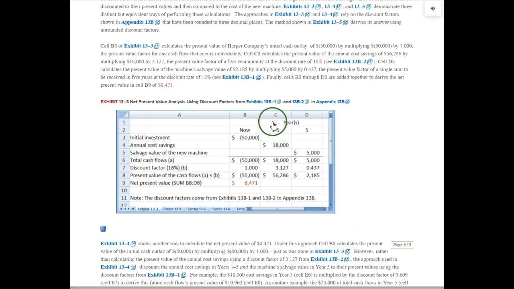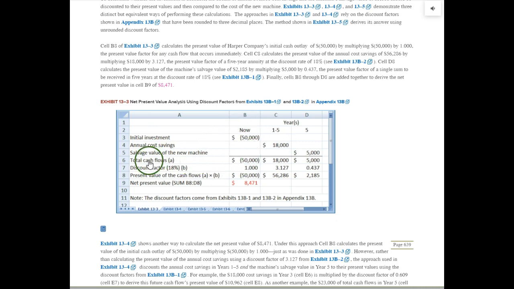So this is years 1 through 5. Each year, we're going to have a cash inflow of $18,000. This is not a one lump sum $18,000 amount in the future. This is $18,000 per year for 5 years, cash inflow. Salvage value of the new machine: we expect to sell it at the end of the 5th year for $5,000. So this is a one lump sum $5,000 amount in the future, 5 years from now.